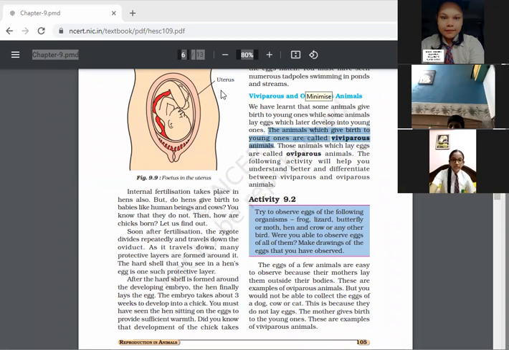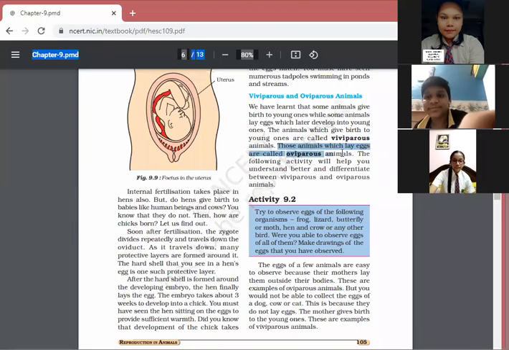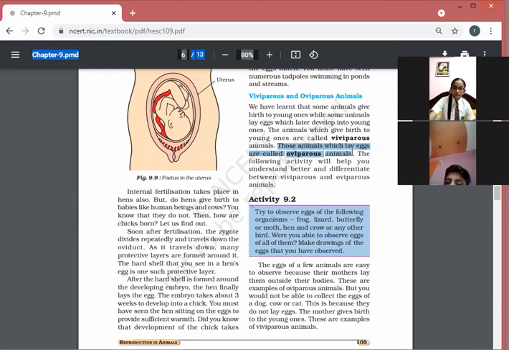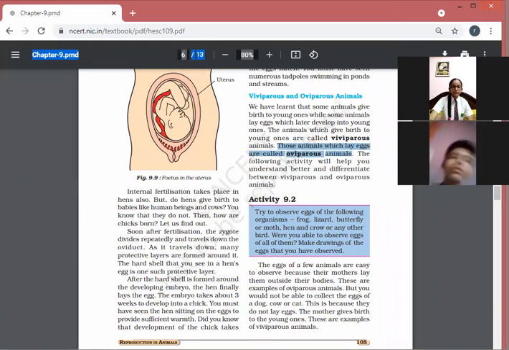Ma'am, cow, dog, cat. Okay, these are the animals which give birth to the young ones. And a few are oviparous animals, the animals which lay eggs. Ma'am, dinosaur, hen, ostrich. Yes, dinosaur. And even yesterday we had read about the frog and all the maximum water animals, they lay eggs and the external fertilization takes place in their body.